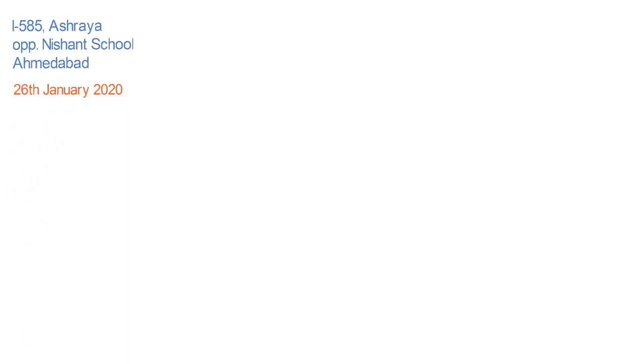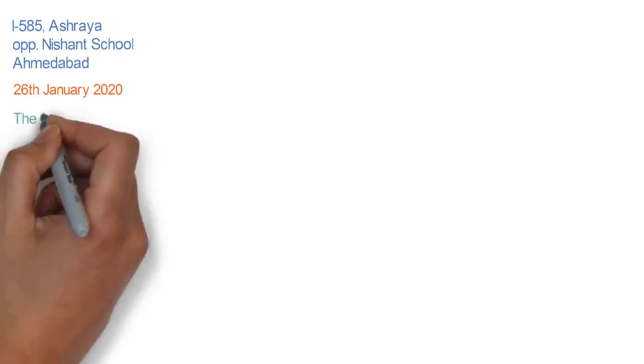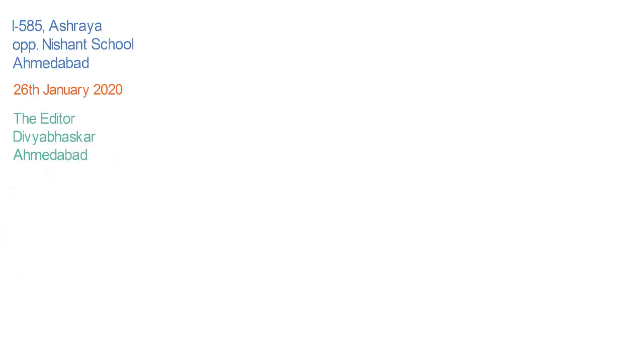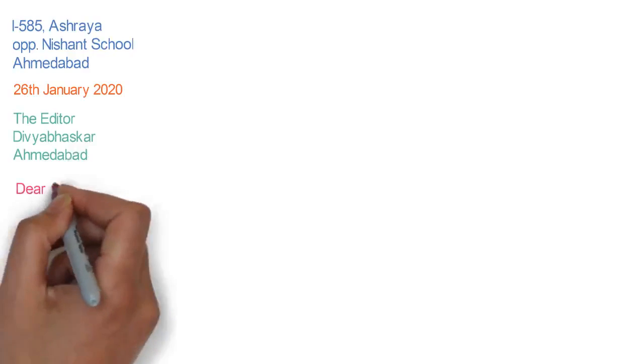Third step is to write details of receiver. Here we are writing a letter to editor. So receiver's details are, let's say, the editor, Divya Bhaskar, Ahmedabad. Now step 4 is salutation. So let's write the salutation as Dear Sir.